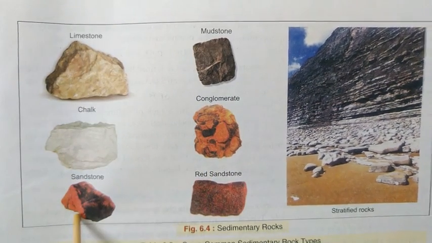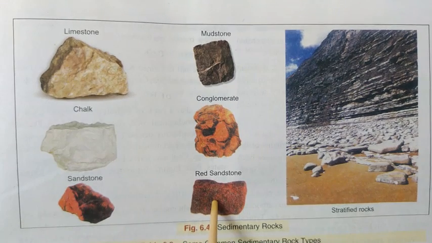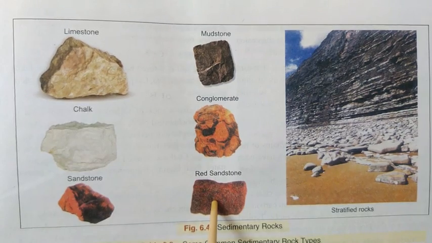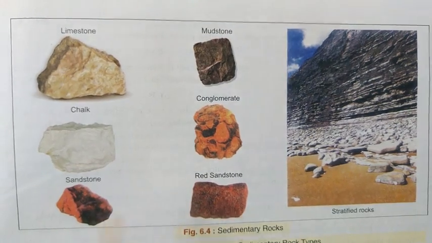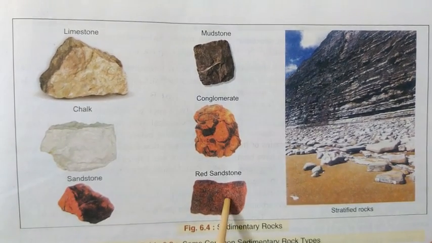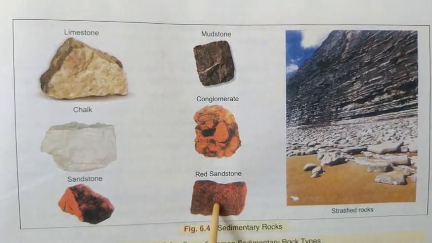this is sandstone, and this is redstone, which is being used for so many monuments also, as you have heard about Red Fort, then Agra Fort, and so many monuments.